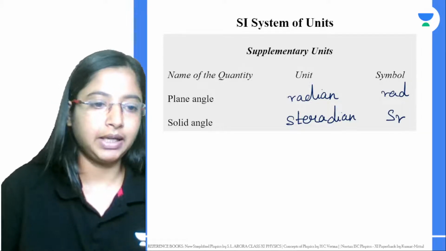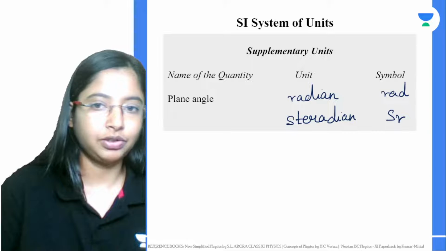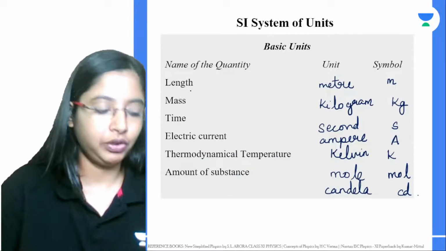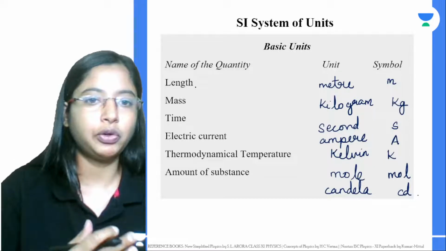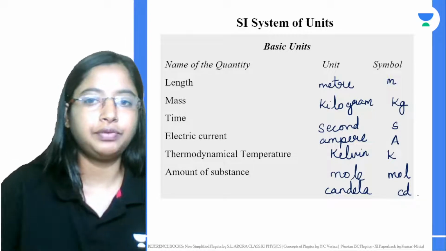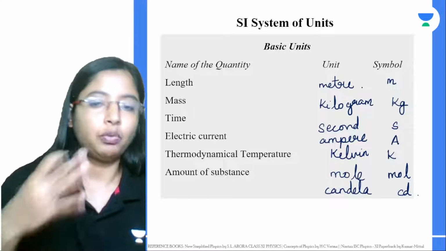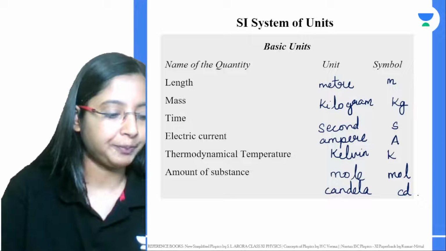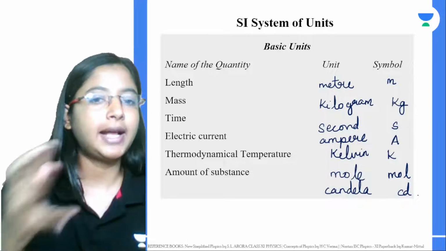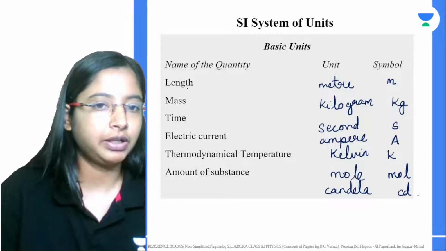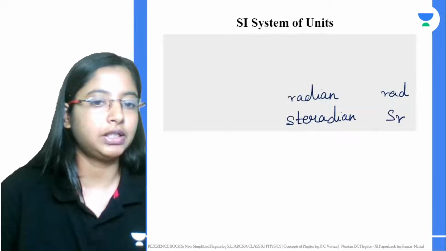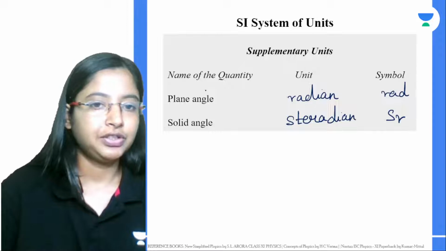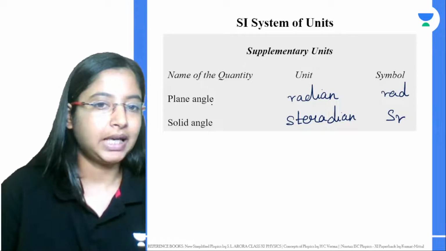Now, what is a plane angle? Last class we saw length. We looked into the different units, and also how to express 1 light year in terms of meters. We also expressed 1 astronomical unit, and many quantities regarding length we studied. We also studied order of magnitudes. So now we'll look into the unit of plane angle.